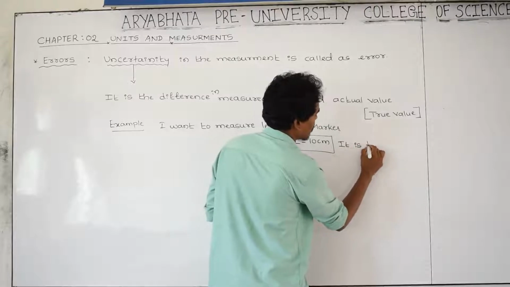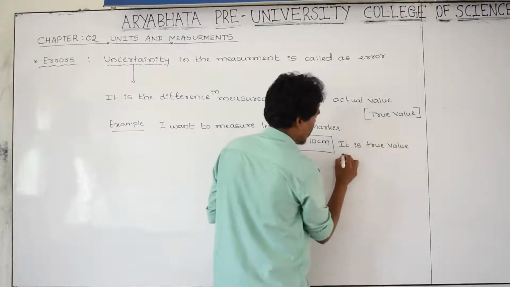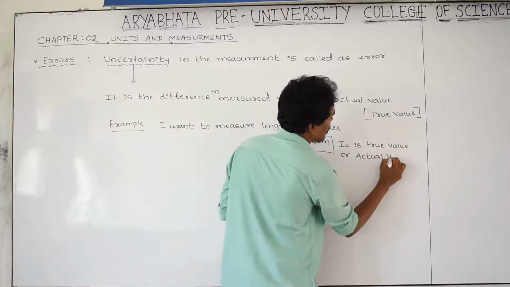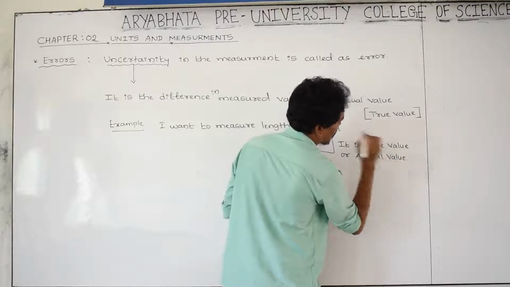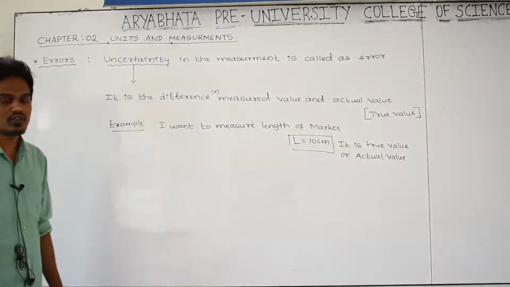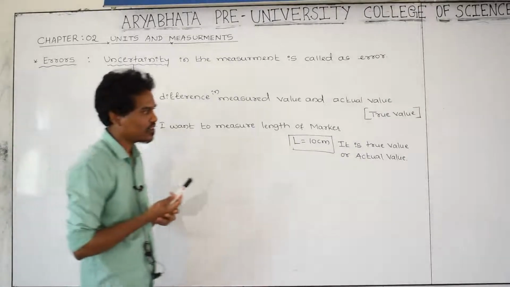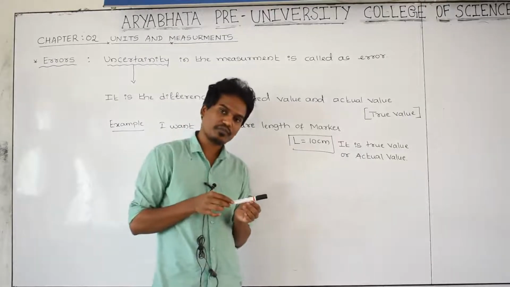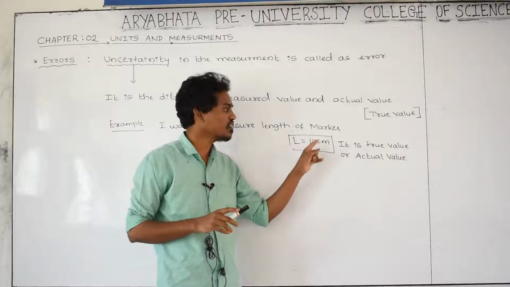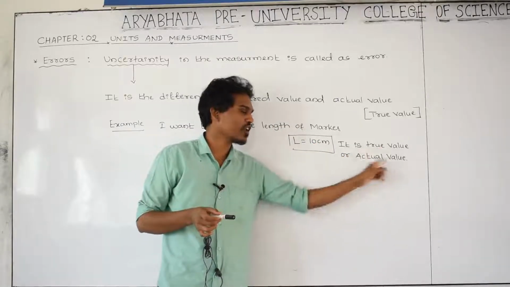It is the true value or actual value. And I have been given an instrument to measure the length of this marker. Already I know the length of the marker exactly is equal to 10 centimeter. This exact value of the length is the true value or actual value.